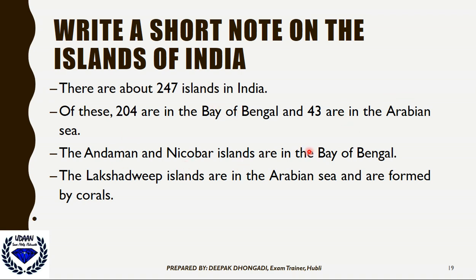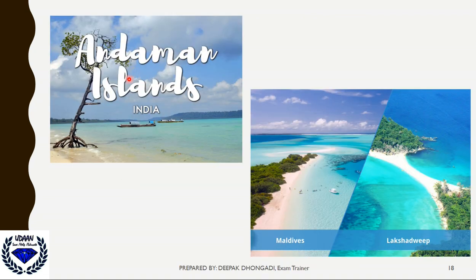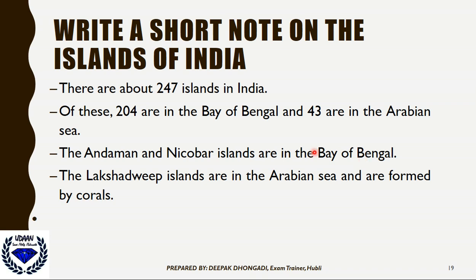The Andaman and Nicobar Islands are in the Bay of Bengal, and the Lakshadweep Islands are in the Arabian Sea and formed by corals. You can write at least 2 to 3 points. I have highlighted 4 points so that you can write about the islands of India.